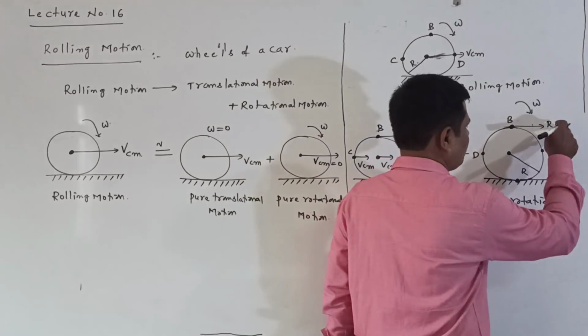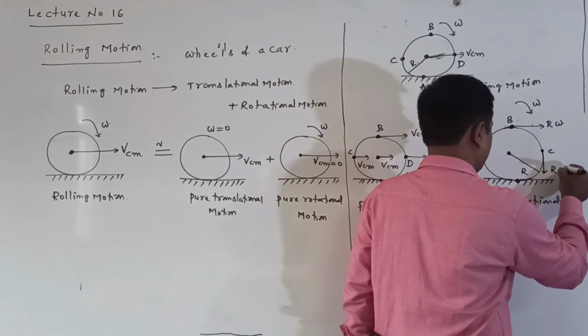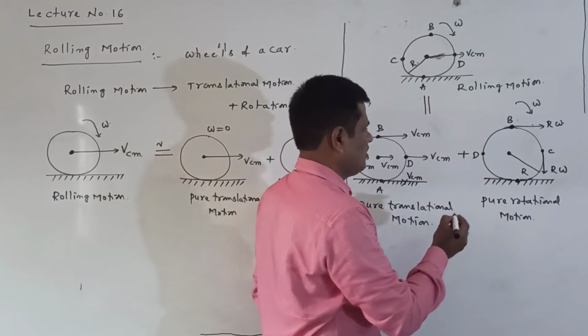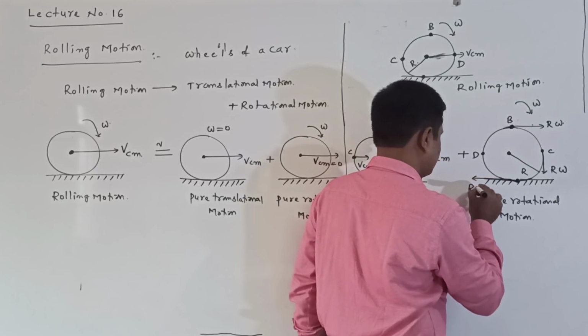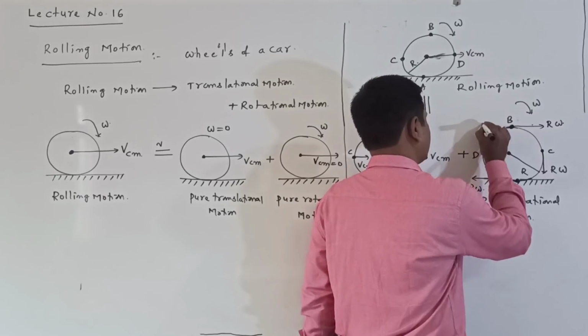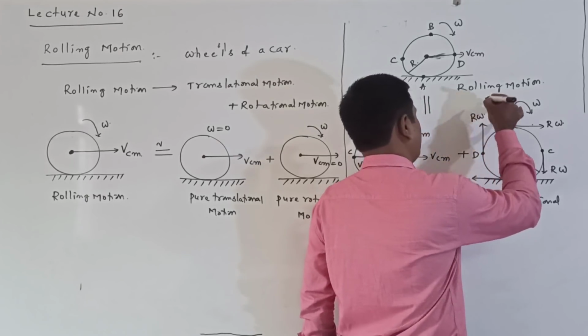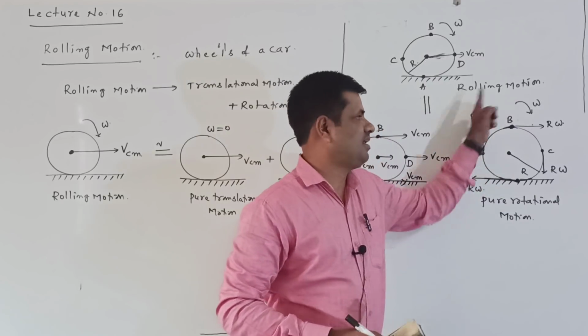Here the tangent is in this direction, here in this direction, here in the opposite direction, and the velocity is R omega. The tangents come like this because it is rotating with angular velocity in this direction.